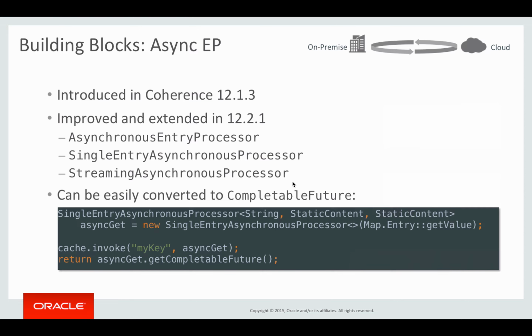An asynchronous entry processor can be easily converted to a CompletableFuture. Basically, if you execute the code in this example, you create an entry processor and call cache.invoke on a key, passing the processor in. After that call is made, you can call the getCompletableFuture method on the processor itself, and it will return a CompletableFuture, which might or might not be completed already. Once you have that CompletableFuture, you can do anything you can do with a CompletableFuture, compose it with other futures, etc.